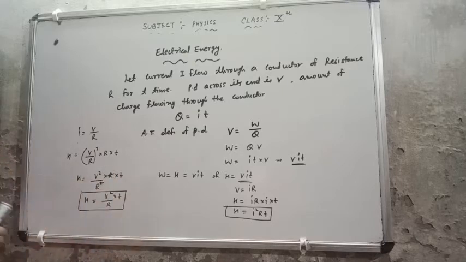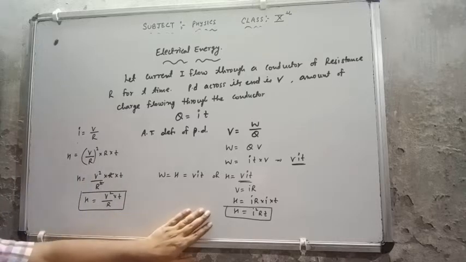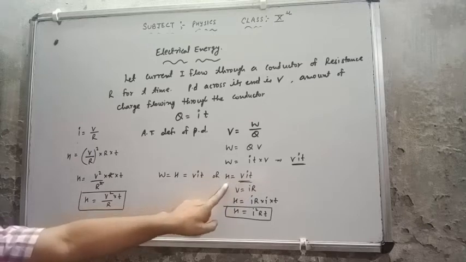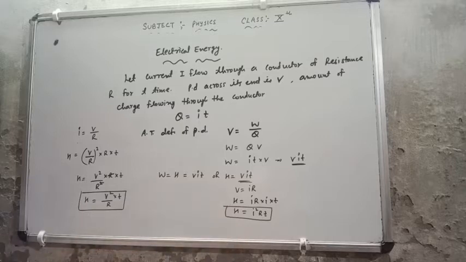That means we can make formulas for the heat produced. If they are giving you the values of V, I and T, then you can use this formula. If they are giving you the values of I, R and T, use this formula. If they are giving you the values of V, R and T, use this formula. So those are the formulas for the heat produced or heat production.